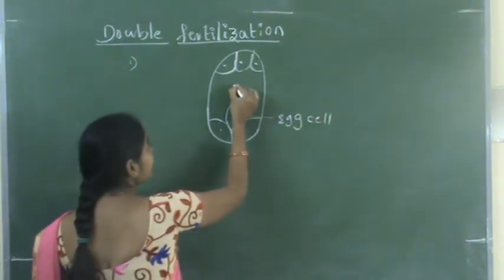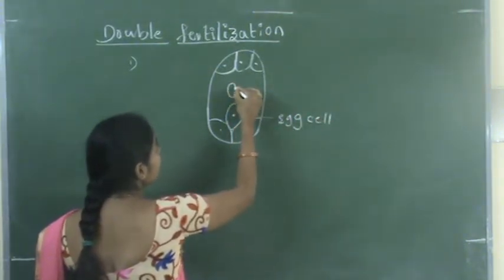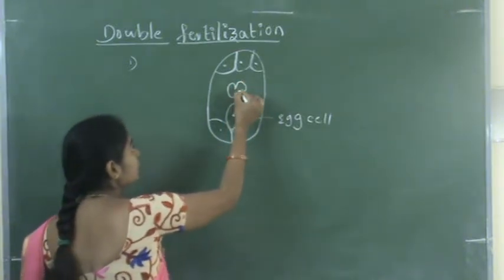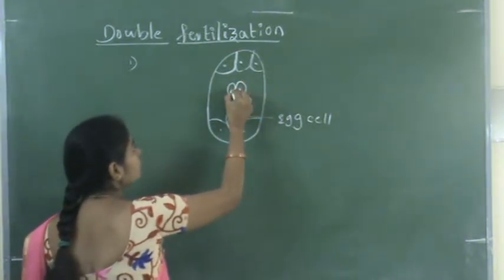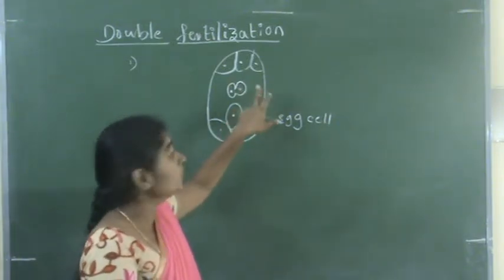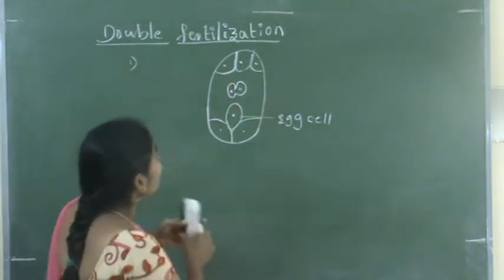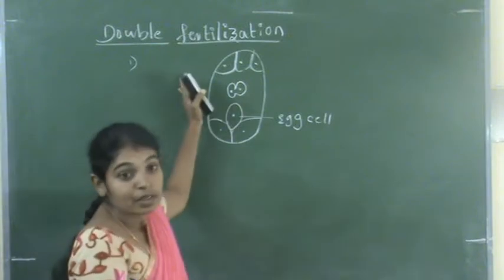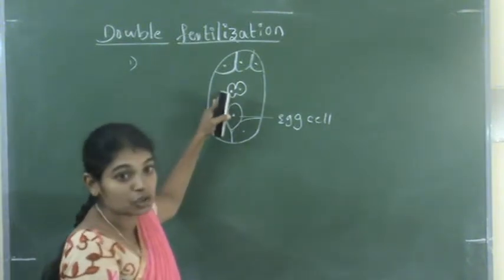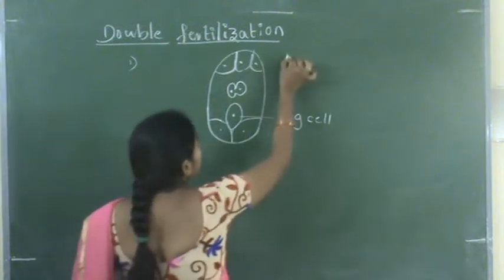And in the center of the embryo sac there are polar nuclei, one cell with two nuclei. Once the male gametes enter the embryo sac through the pollen tube,